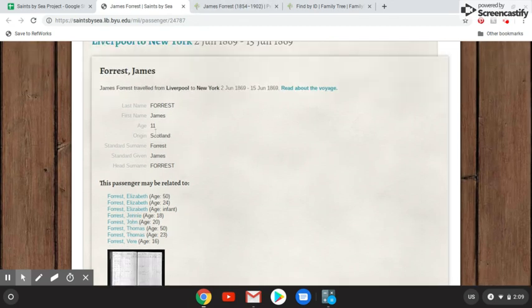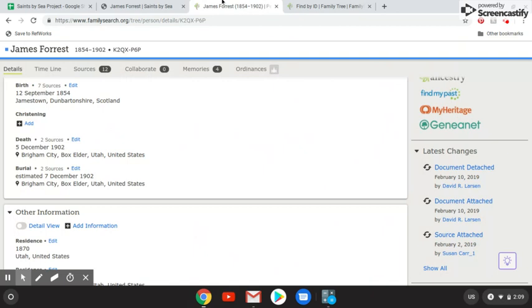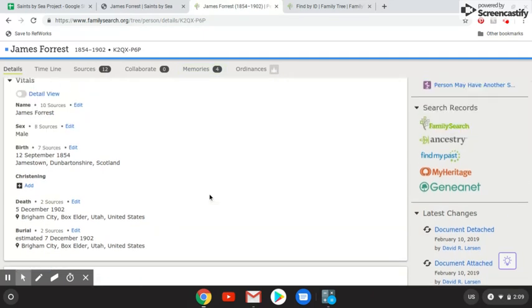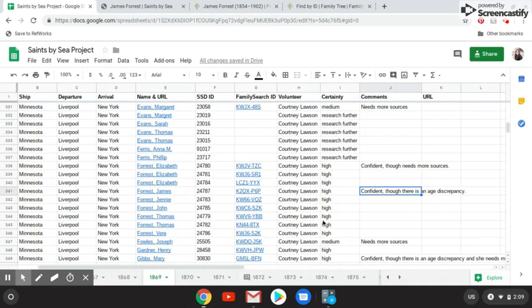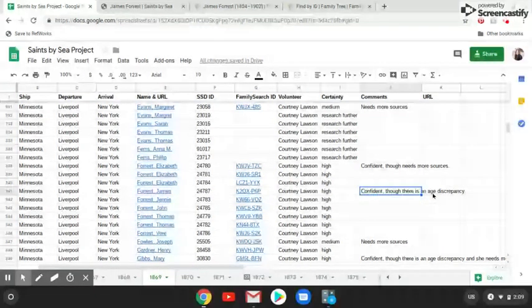So if we're looking at that, it looks like he would have been born in 1858 if this age is correct. But this lists his birth year as 1854, so that's within that 4 year range, which is why I put in my comments on Saints by Sea, whenever it loads, confident though there is an age discrepancy. So that's what I put there.